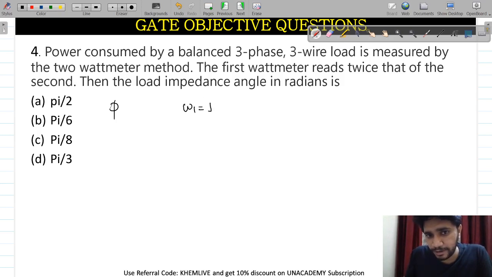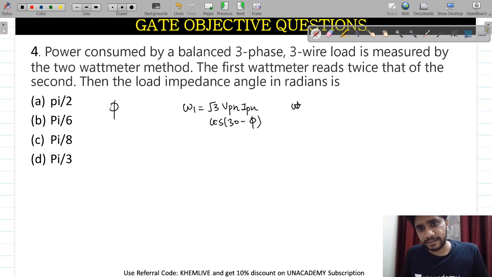What is W1? Root 3 VPH IPH cos of 30 minus phi.